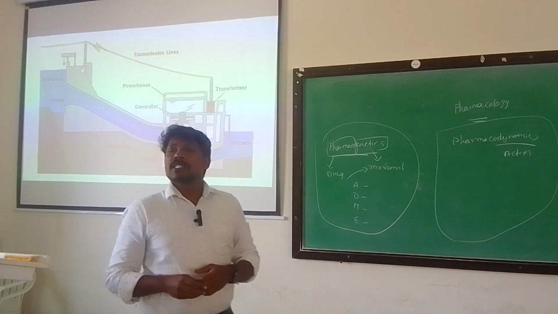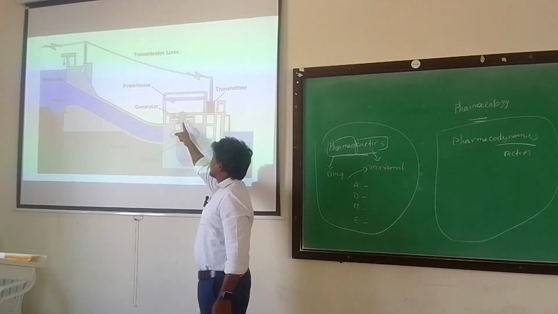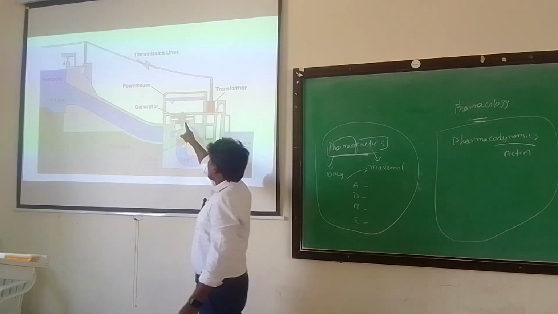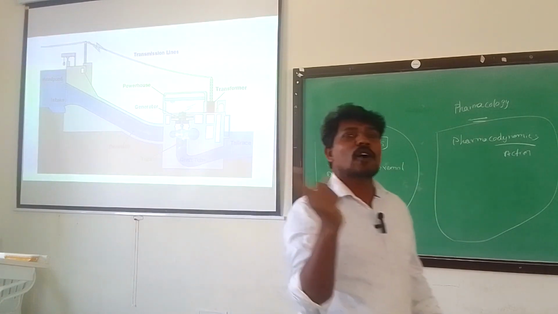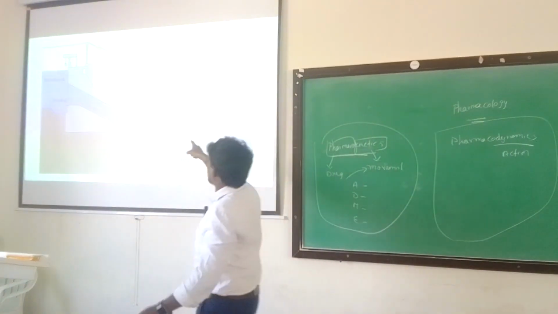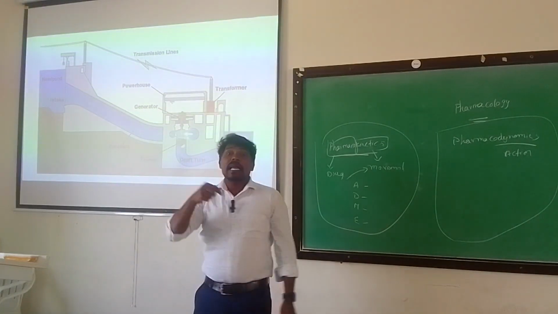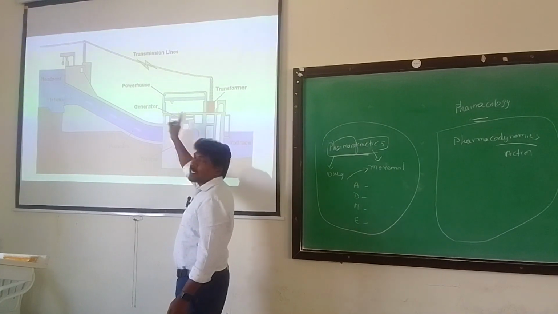For example, water is coming and this is the turbine, the mechanical device, rotating. Around this there is a magnetic coil, which is also coiled with the electric wire. This is the electric wire, this is the magnetic field.